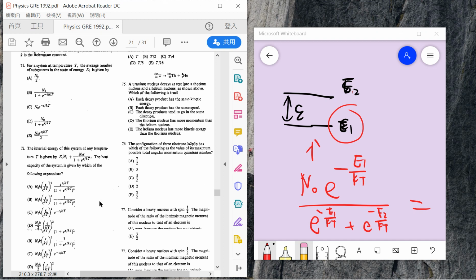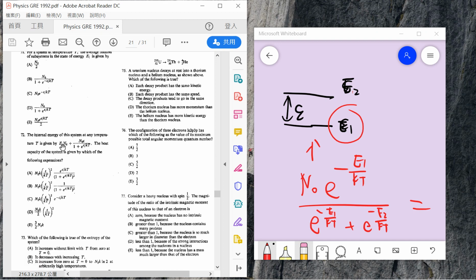So 72. Somebody tells you the internal energy of the system is this one, and what is the heat capacity of the system, given by which of the following expressions?